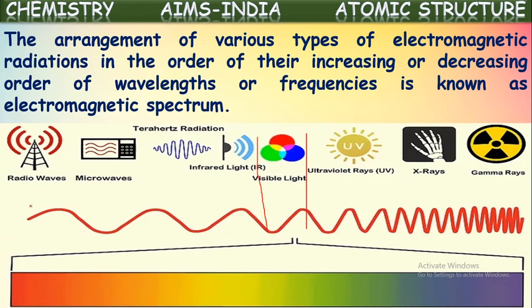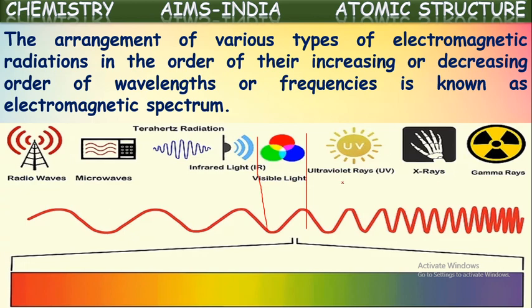If you observe, all the electromagnetic radiations are arranged in decreasing order of wavelengths, isn't it? Radio waves have greater wavelength, whereas X-rays and gamma rays have lower wavelengths. The same we can say in the other way also. These are arranged in increasing order of frequencies, because if wavelength is greater, frequency will be lower, and if wavelength is shorter, frequency will be greater. Both are inversely proportional, no? So we can describe this chart as increasing order of frequency or decreasing order of wavelength.